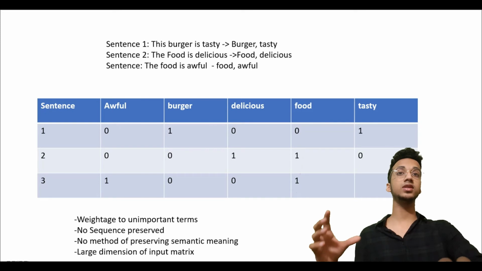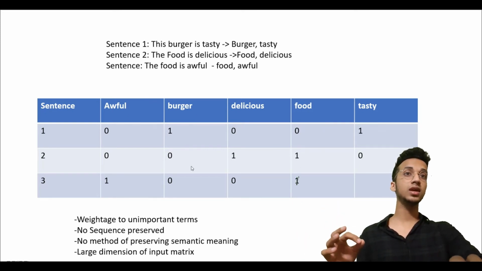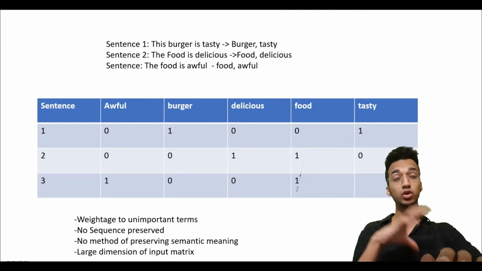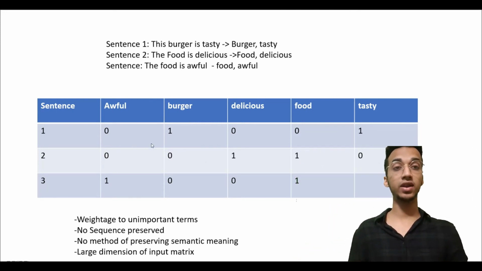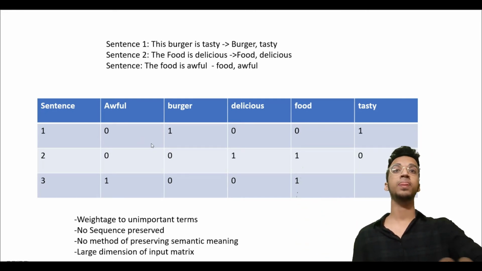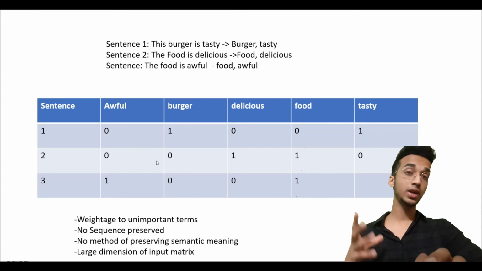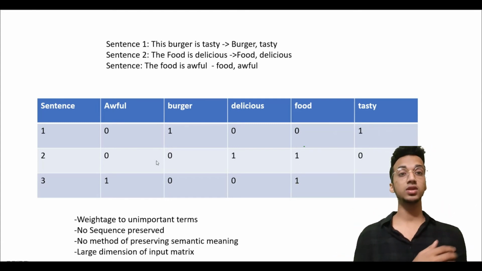Also, you can see that this dimension can become very, very large. The number of columns in this matrix will depend upon the total number of words in the document. As a result, in large documents, this matrix can be very, very huge, which we want to avoid generally. So these are the few major disadvantages of bag of words, and because of these we use different approaches now.